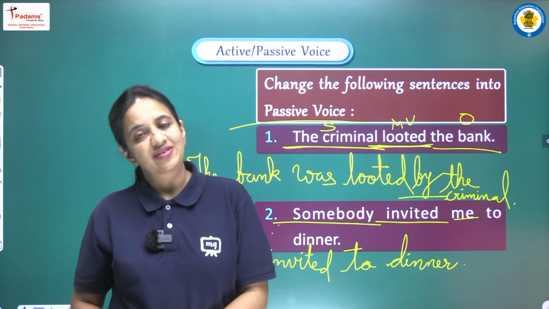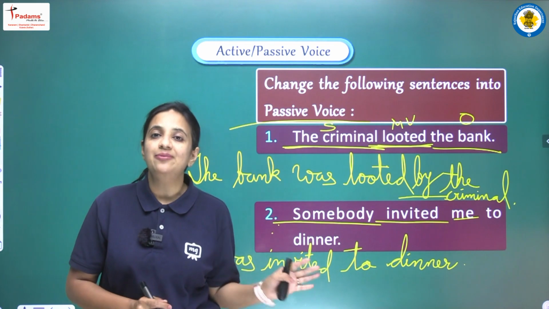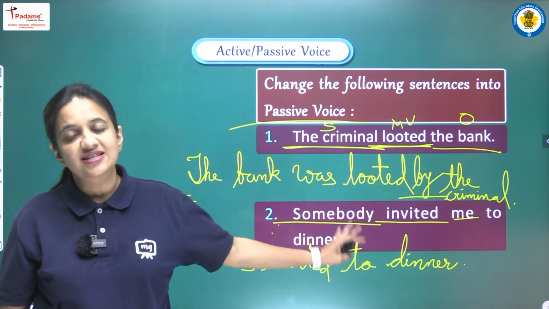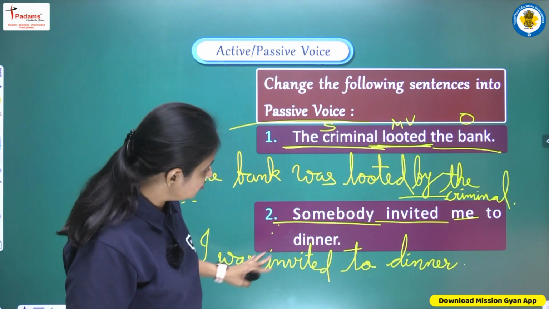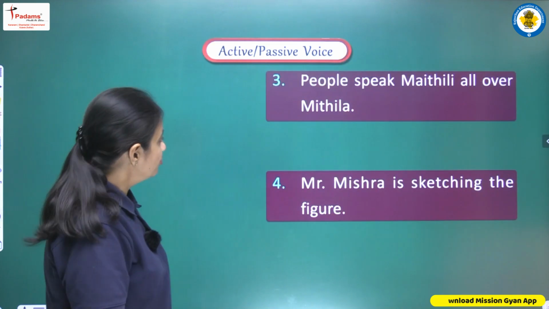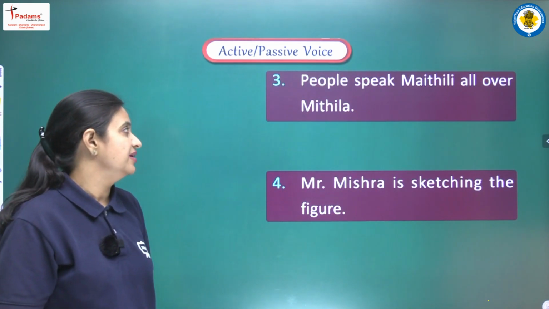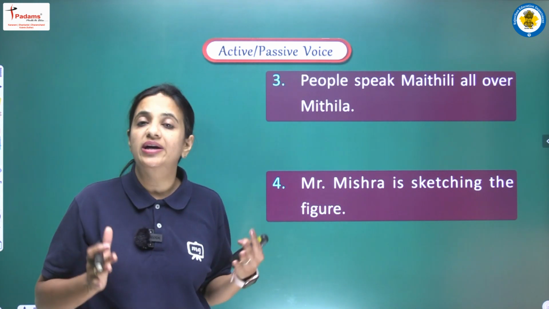So if we are having such subjects, then we don't need to write these subjects in our passive voice. So now our sentence is perfectly complete, and the complete sentence will be I was invited to dinner. Okay, moving on, third sentence that we are having here is people speak Maithili all over Mithila.